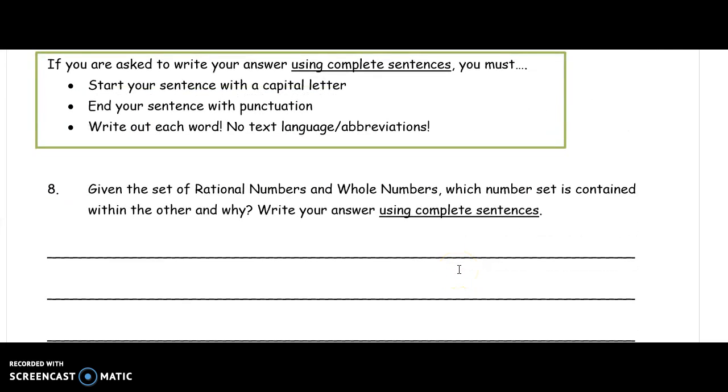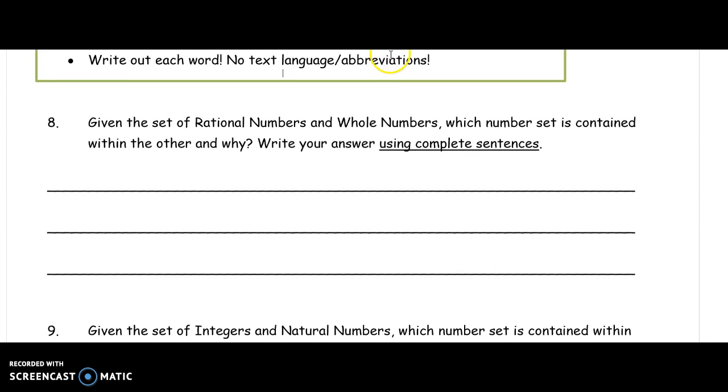Just a few more questions here. So if you are asked to write using complete sentences, please start your sentence with a capital letter, end with punctuation, and write out each word. We ask that you do not use text language. Like if you're writing your, it's not you are. Okay, you're writing actually your. We're not doing LOL. Come on. And no abbreviations. So we got to write things in complete sentences.